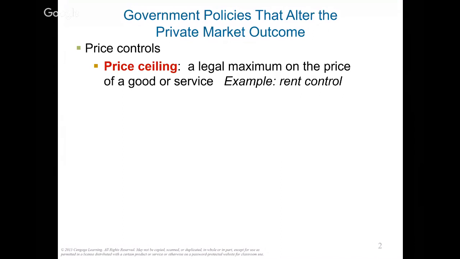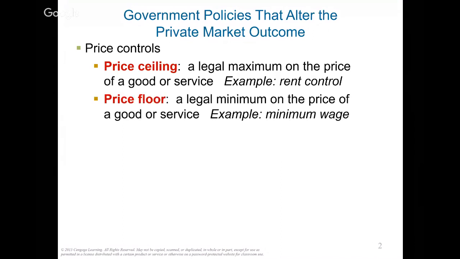All right, so we're going to learn what is called price control. Price control is the government policy that puts a limit on what the price is. This limit can be either an upper limit or a lower limit. If it's an upper limit, we call this a price ceiling. A price ceiling is a legal maximum price on a good or service.